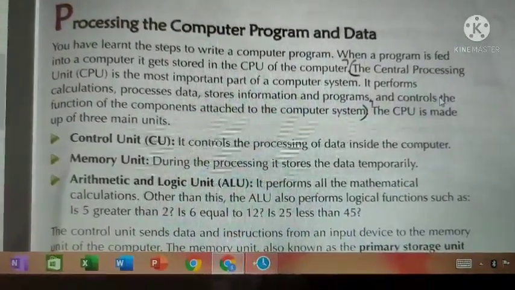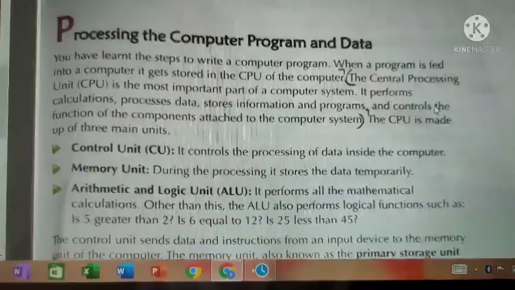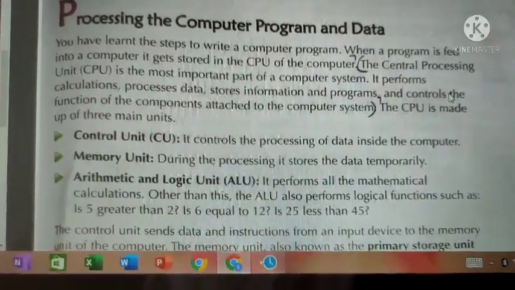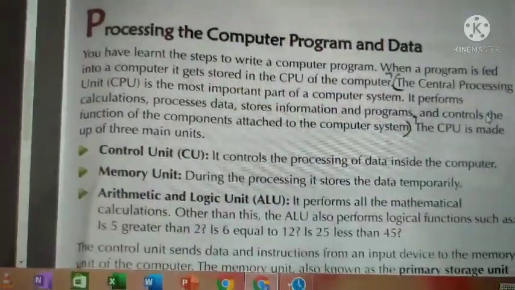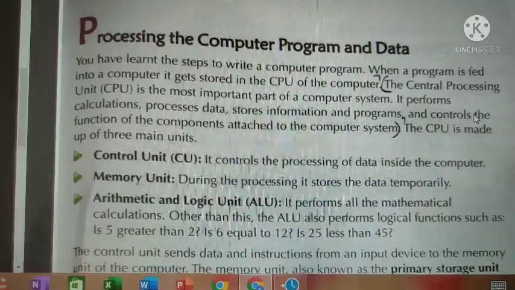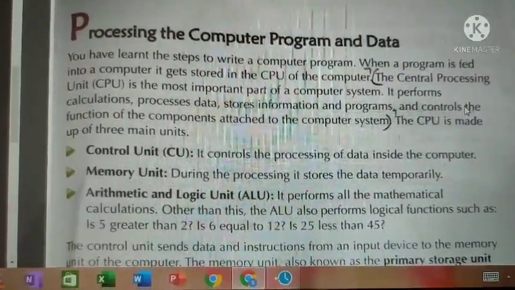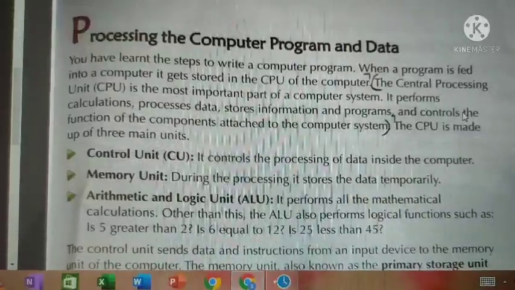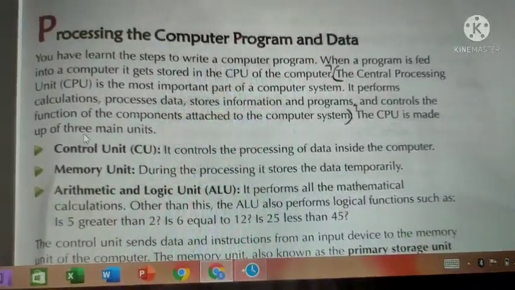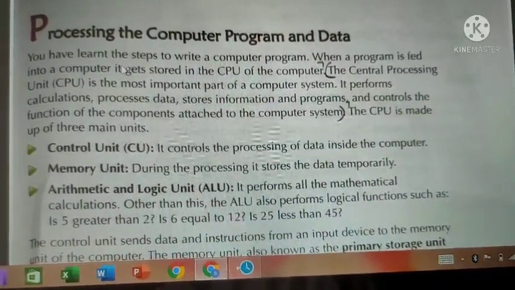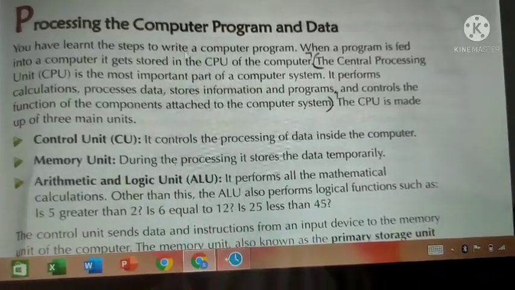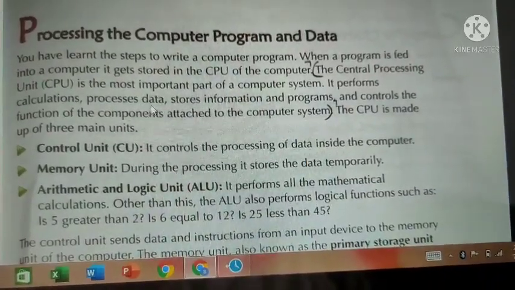Like we humans have, our heart is the main thing, right? So for a computer, the CPU is the heart of the computer. It performs calculation, processes data, stores information and programs, and controls the function of components attached to the computer. What are the things that the CPU does? It does mathematical calculation. It processes each and every data.